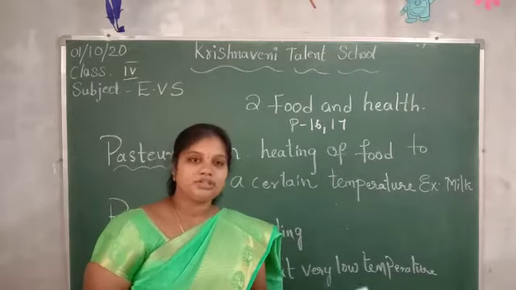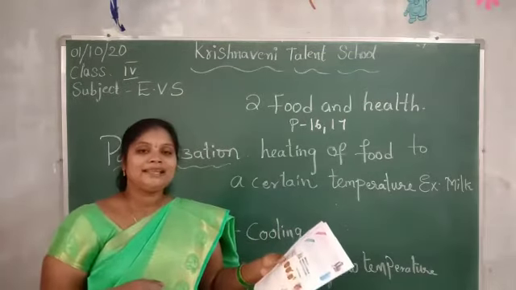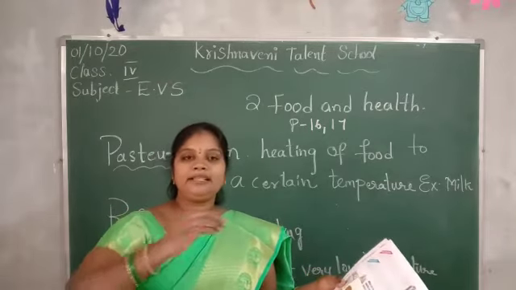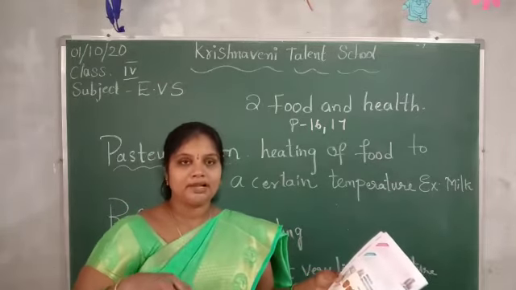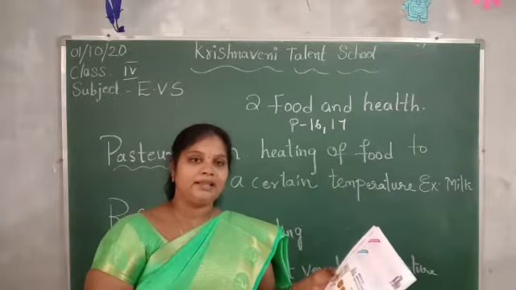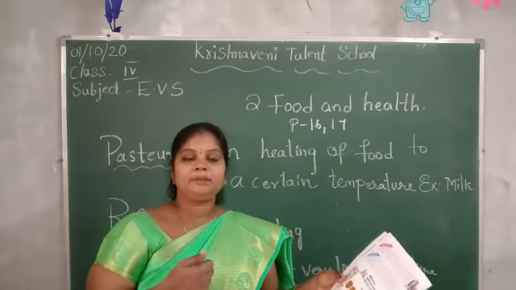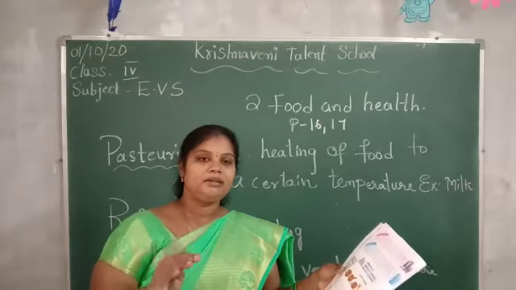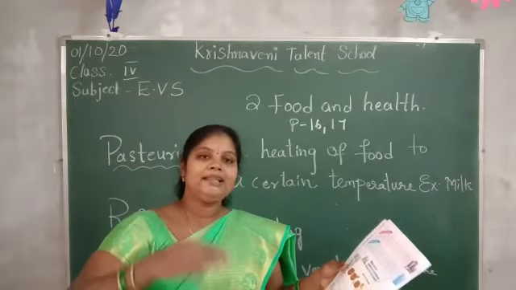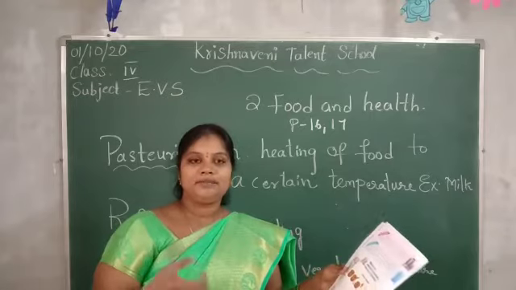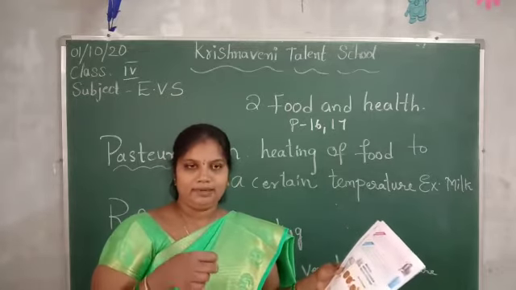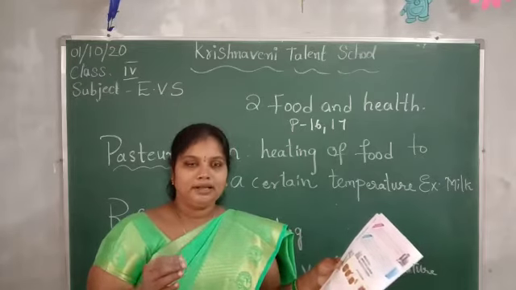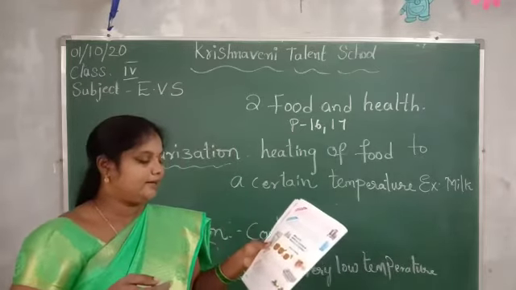Next, canning. Canning is the process of preserving food in sterile, airtight, sealed containers. Nowadays jams come in bottles; before, they came in cans, a canning process. The food is kept and sterilized in airtight containers. If air does not enter the container, the food will not spoil very quickly. So they keep it in airtight containers to stop air entering.